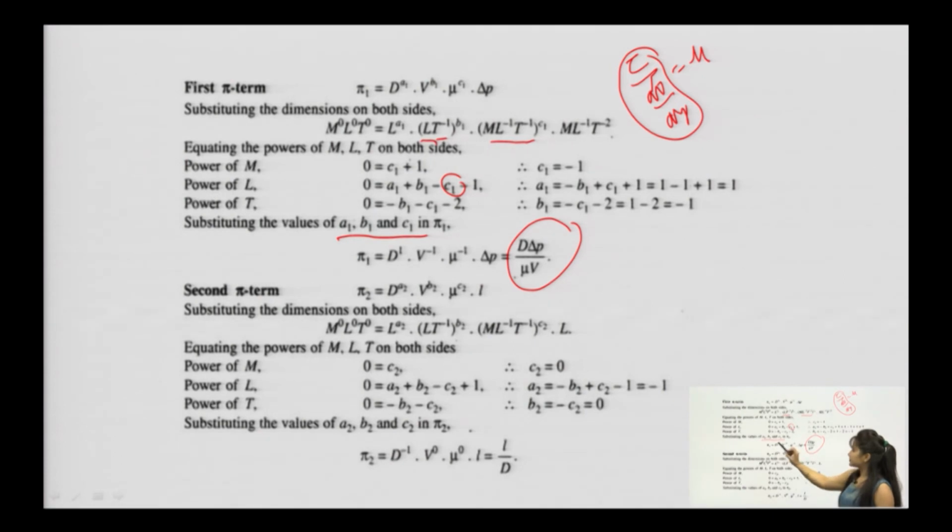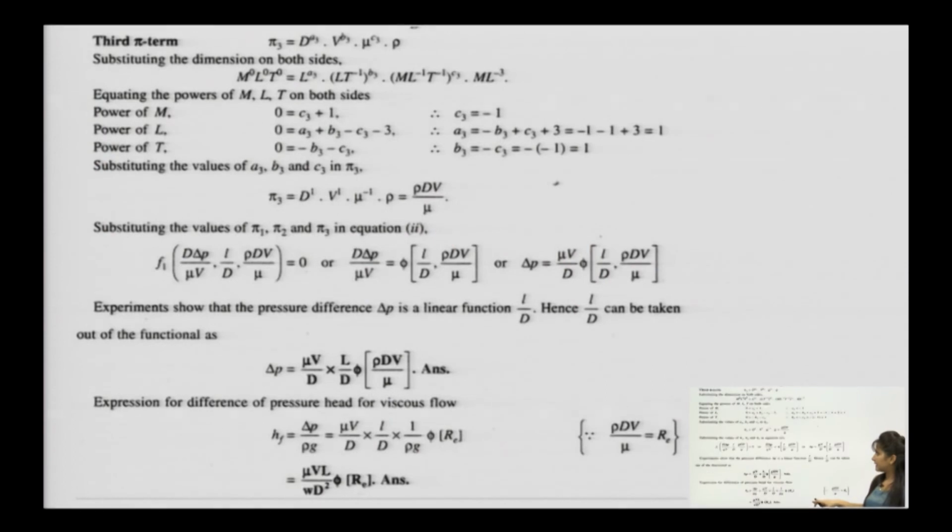The first pi term is nothing but the ratio of the product of diameter and pressure upon viscosity and velocity. Similarly, you can go for the pi 2 term, and solving it, pi 2 comes out as L by D. For the third pi term, you can similarly solve for each dimension, and you get rho v d by mu.